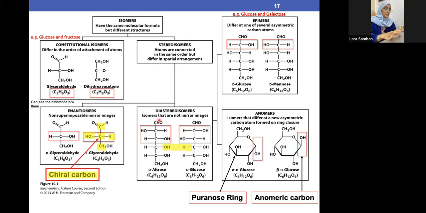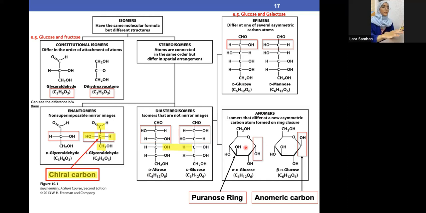It means that they look exactly the same, and they have exactly the same formula. For example, here C3H6O3, and here also C3H6O3. Same goes to this formula and this formula and everywhere. So they look the same in structure, but they are oriented differently in space, in the spatial arrangement. Here and here. Same goes here, same process. Okay, we have a question.